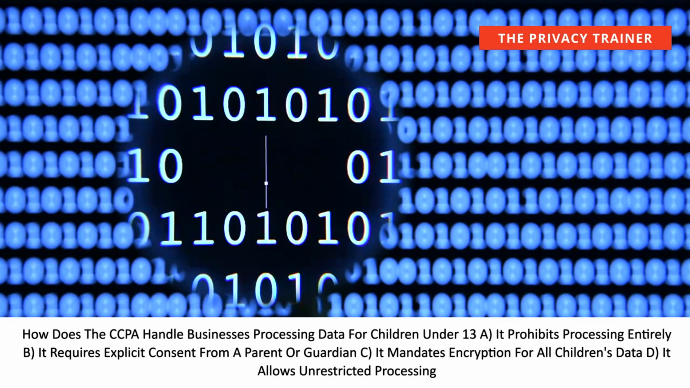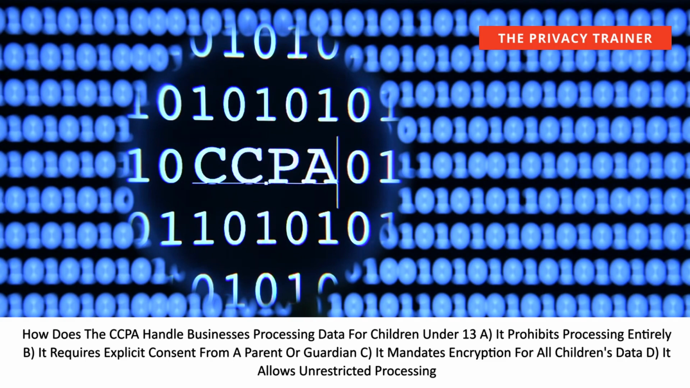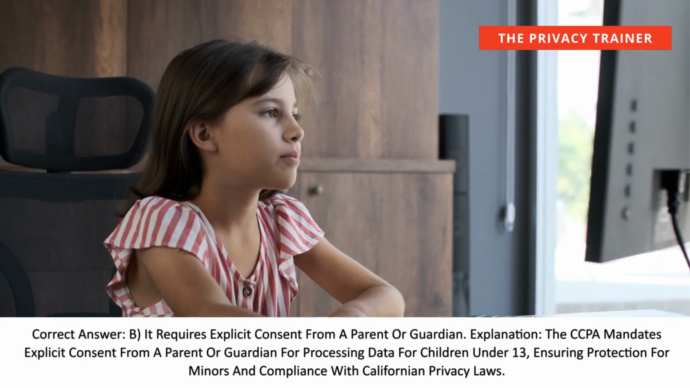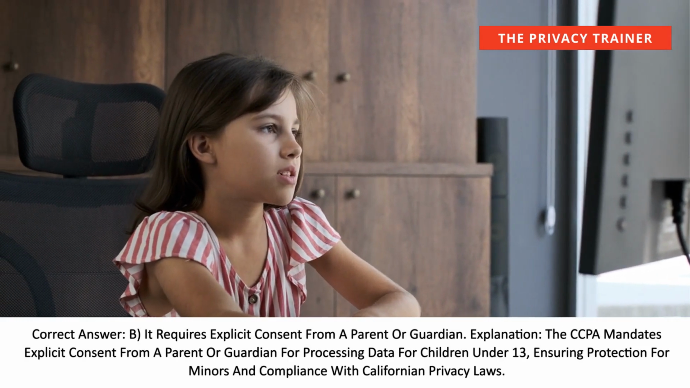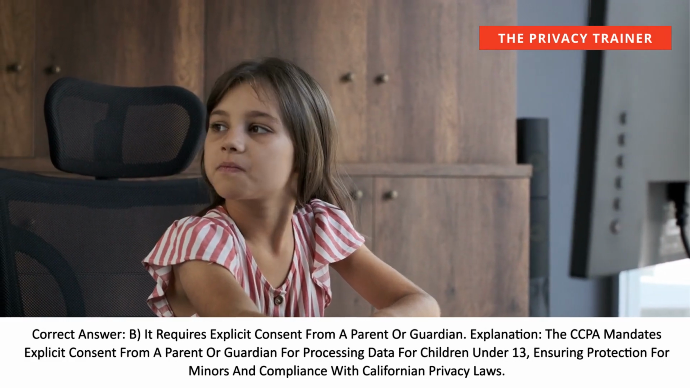How does the CCPA handle businesses processing data for children under 13? A. It prohibits processing entirely. B. It requires explicit consent from a parent or guardian. C. It mandates encryption for all children's data. D. It allows unrestricted processing. Correct answer. B. It requires explicit consent from a parent or guardian.